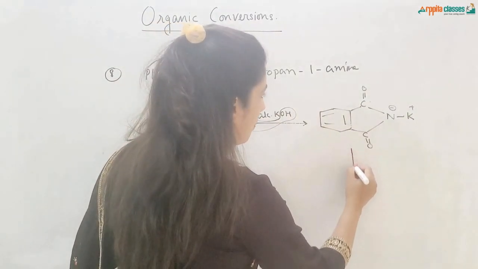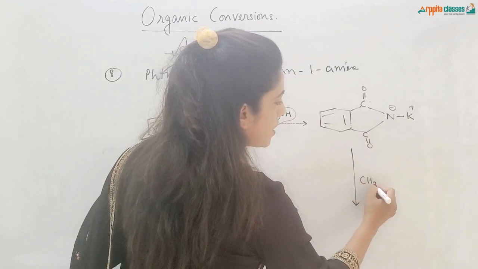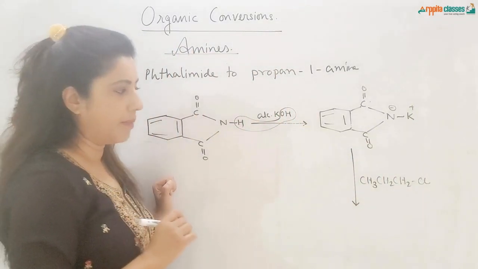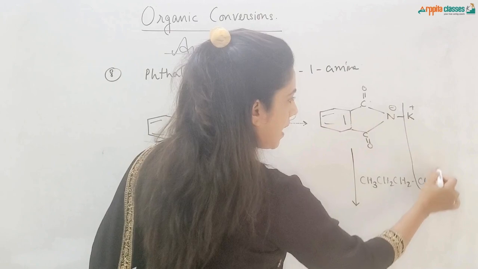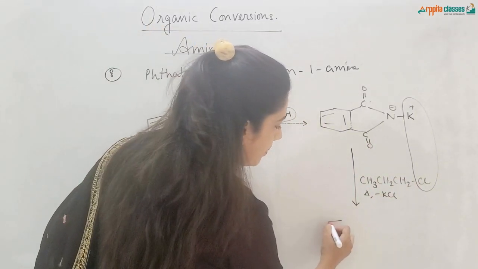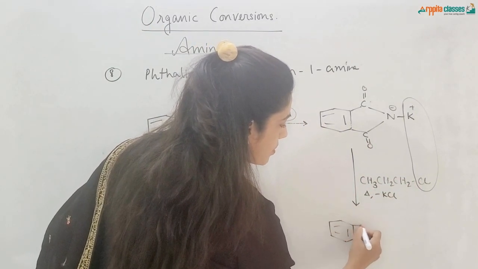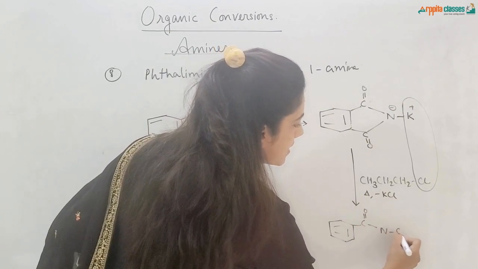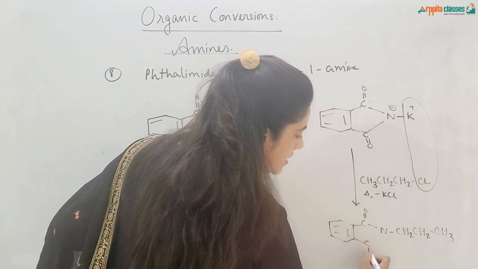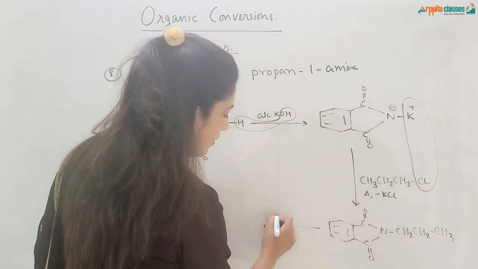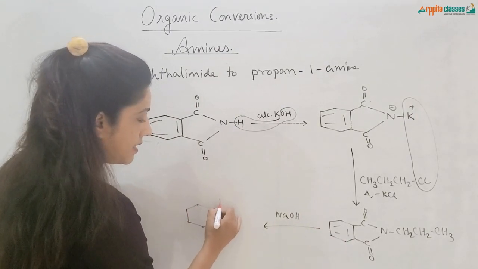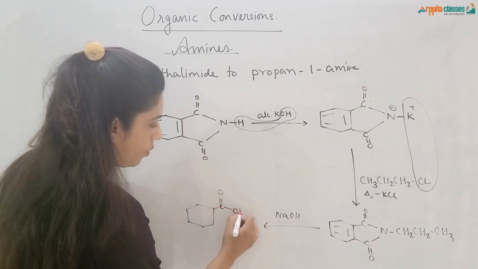Now since I have to get propan 1 amine, I will be treating this with CH3, CH2, CH2Cl, one haloalkane with 3 carbon atoms, so that this KCl comes out from here. We'll be heating it a little bit, KCl will be coming out and we will be getting this compound C double bond O N CH2 CH2 CH3. We'll get this compound. Now after that, when we treat this with NaOH, we get COONa.